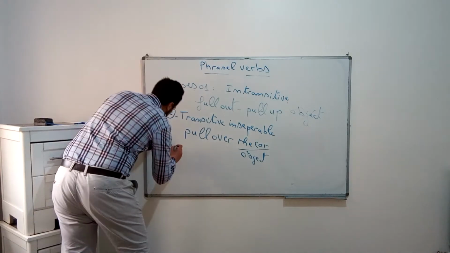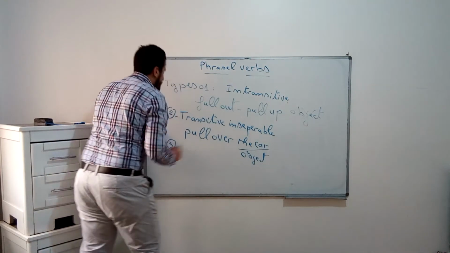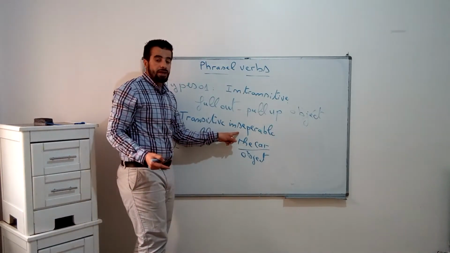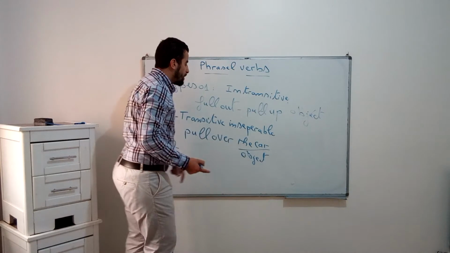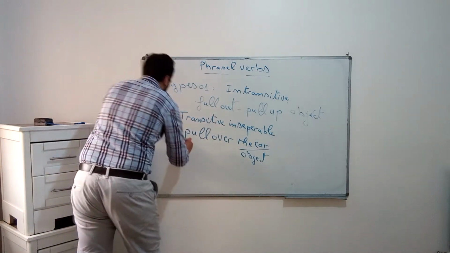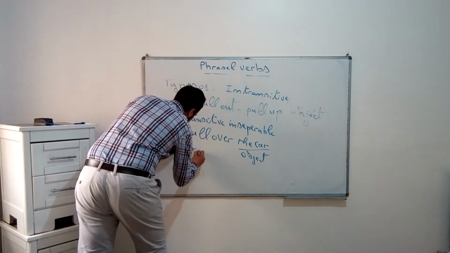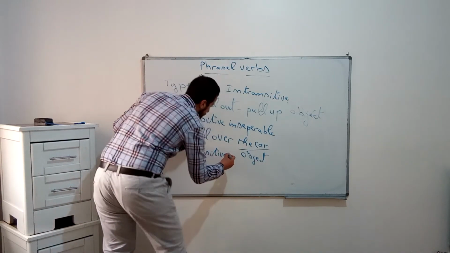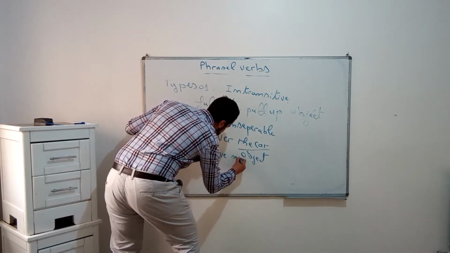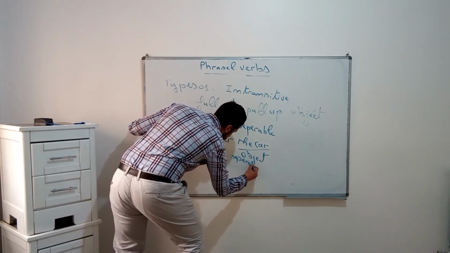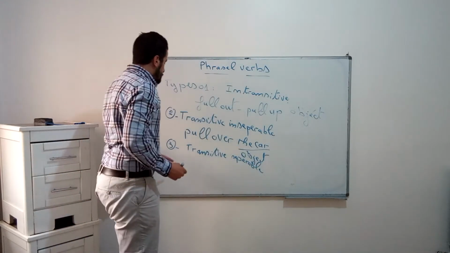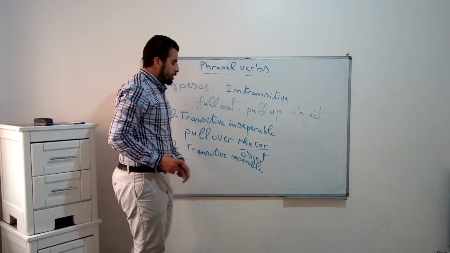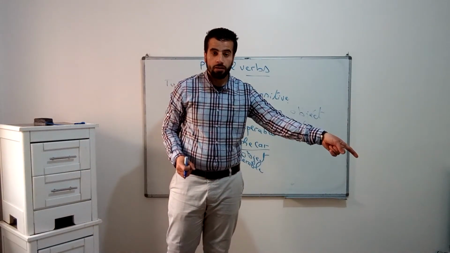Another type. So here we say transitive, inseparable. We make the opposite, the antonym of inseparable, which is separable. So transitive, separable. In transitive separable, we are going to put the object in the middle.